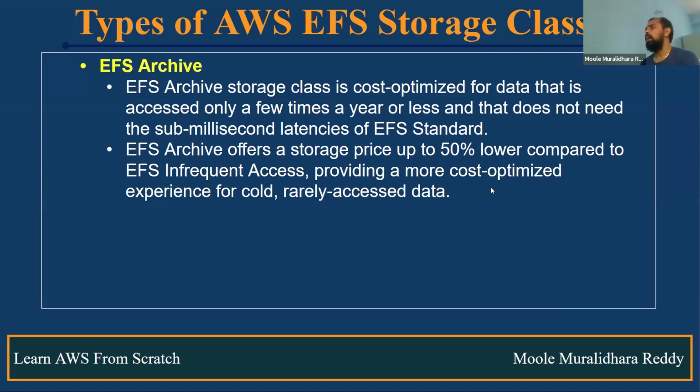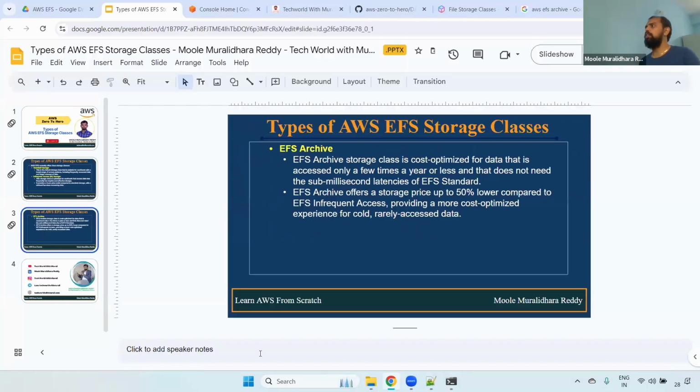Remember, depending on use cases, whether you want to use standard, infrequent, or EFS archive, we'll choose it. And I highly recommend that for production, we use the standard storage only. We won't use infrequent and EFS archive. Similarly in AWS, we have S3 and its archive, Glacier. Same here, EFS archive is nothing but, if you compare with S3, a Glacier. Okay, understand? Fine. We'll just see it inside AWS so that you get some idea.